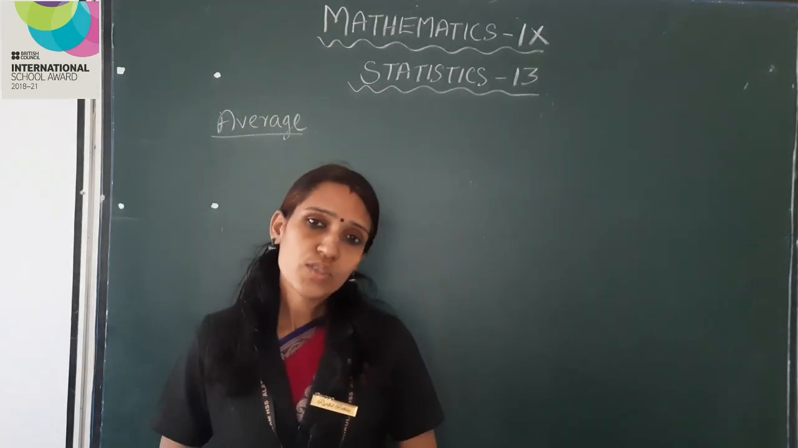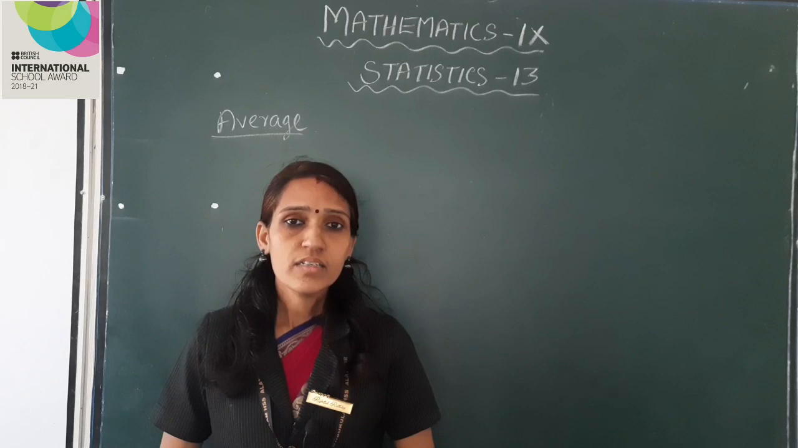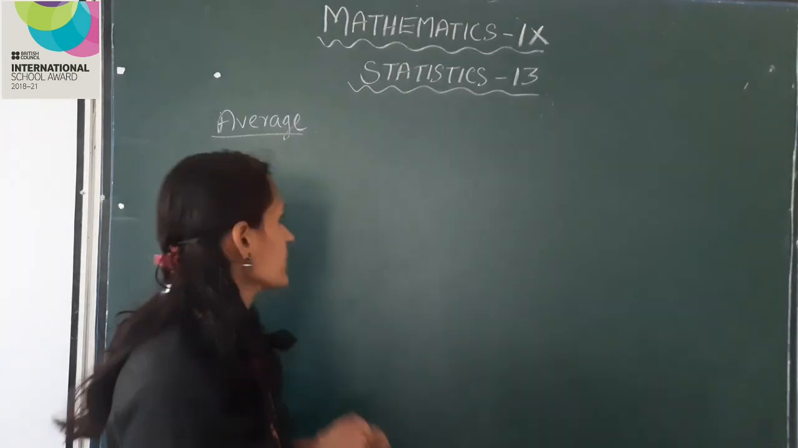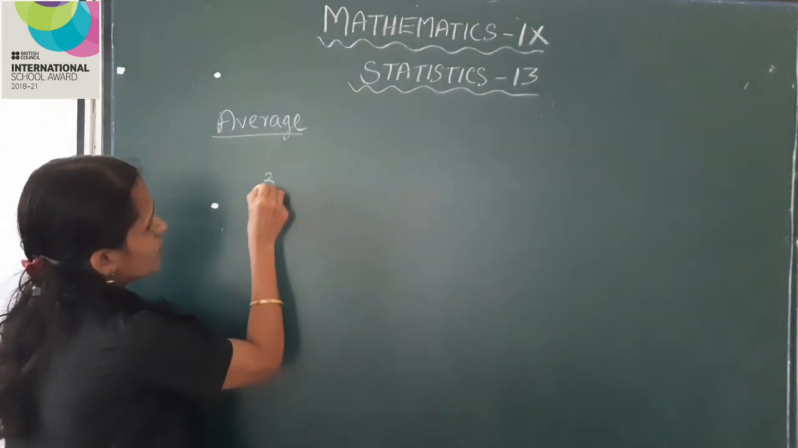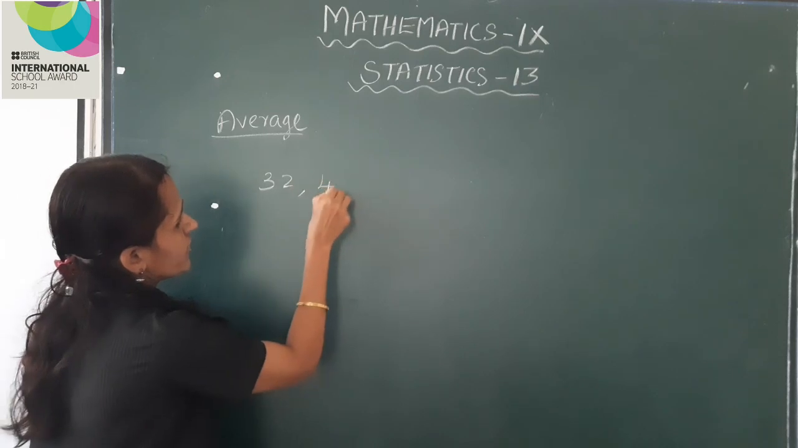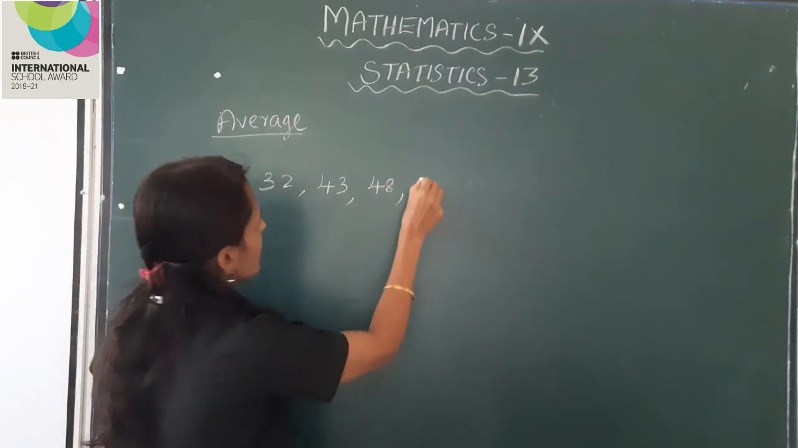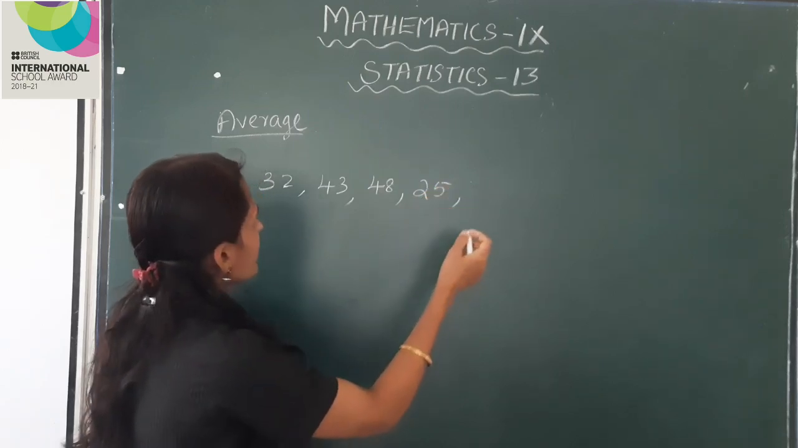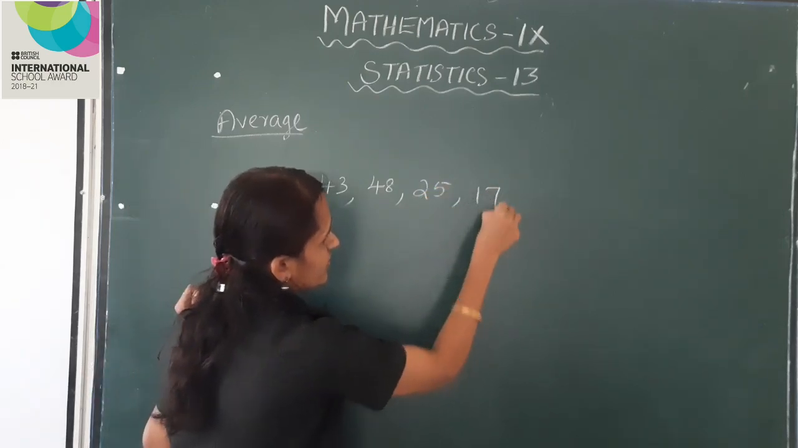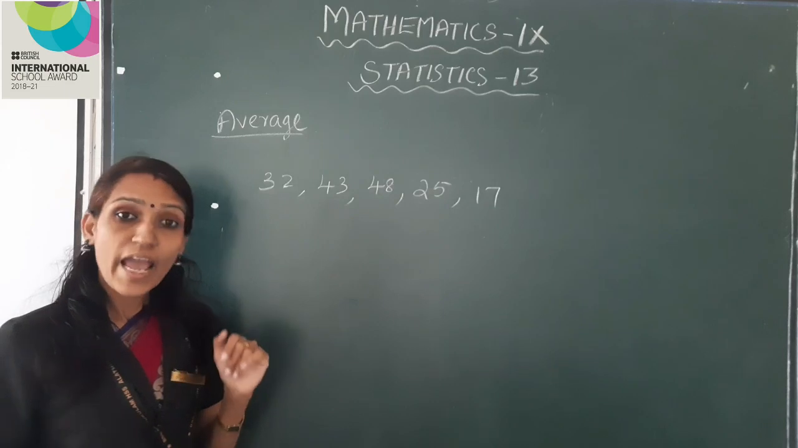The marks of 5 children are given, that is 32, 43, 48, 25, 70. Find their average marks.